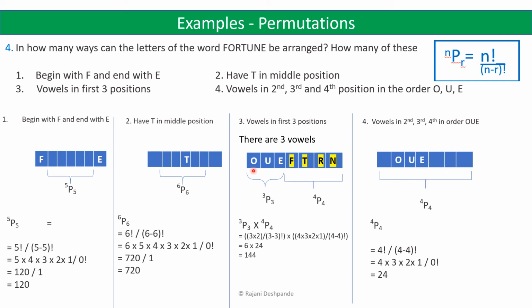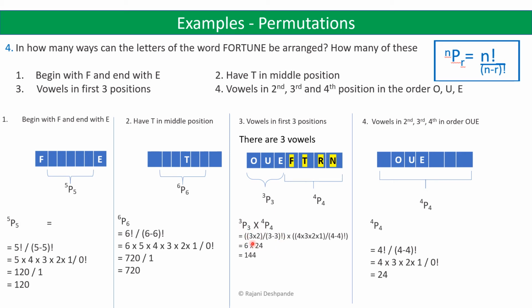So this can be done in 3p3 ways, and the remaining letters can be arranged in 4p4 ways. And since we are doing one task and then the next task, you have to use the multiplication sign. So 3p3 into 4p4.